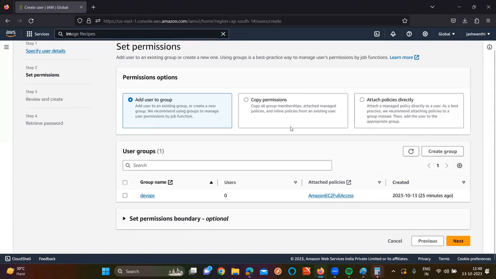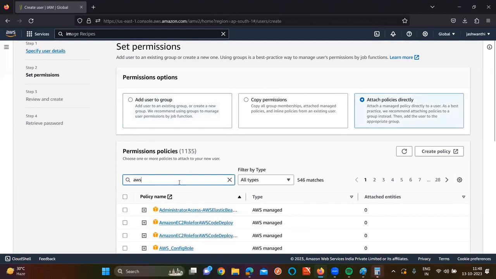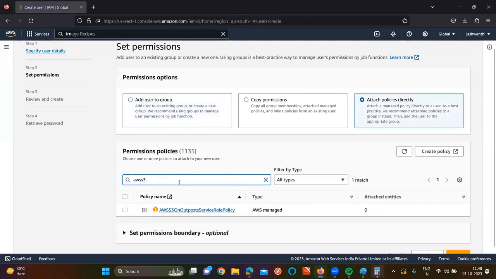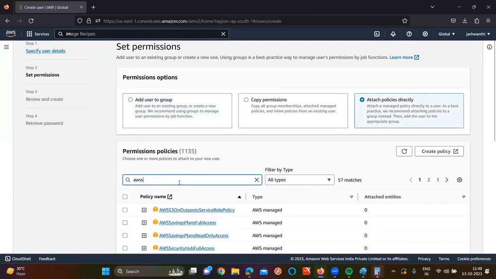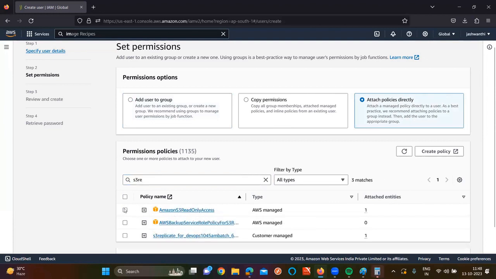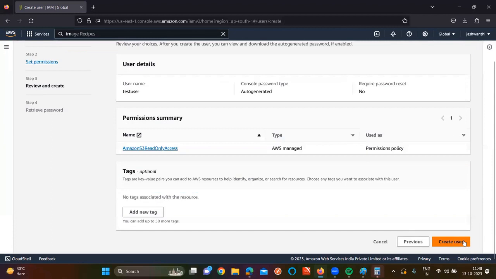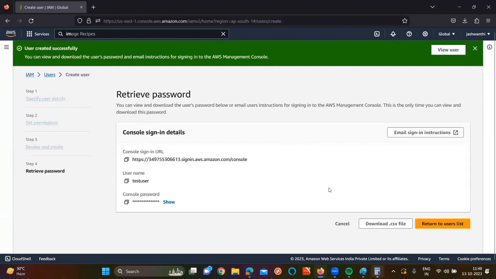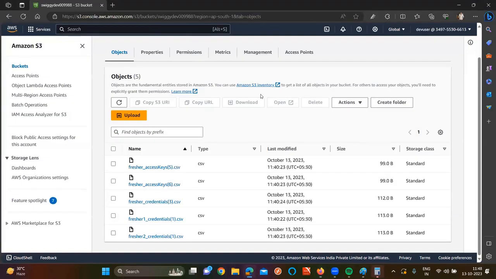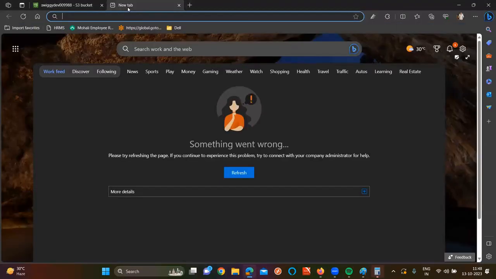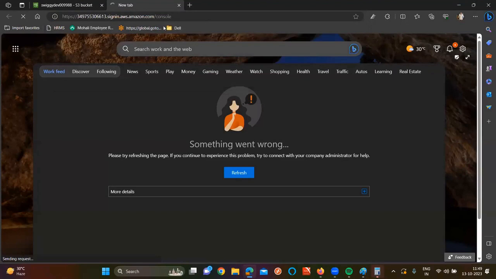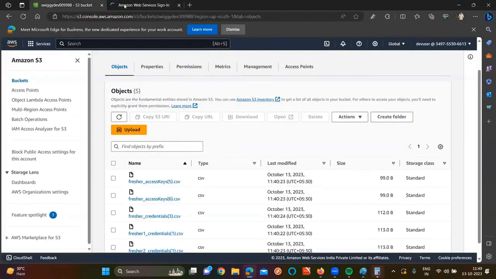Click on next. Or if you want to give policies, AWS S3 read access. One second, just to give S3 read. Now I create the user. Correct or not, sir? Copy this URL. Go to another browser. Paste it. The moment you paste it, this is going to be logged off automatically.